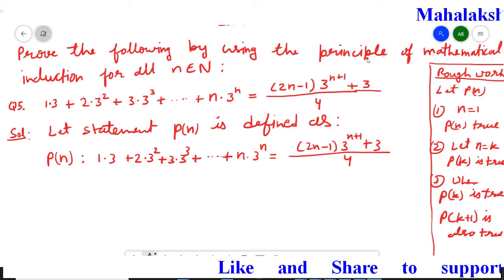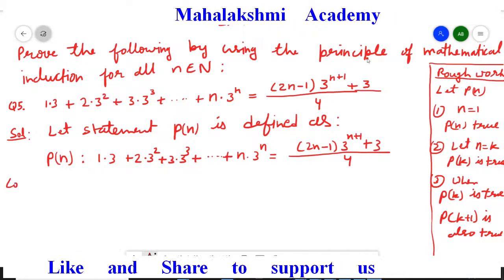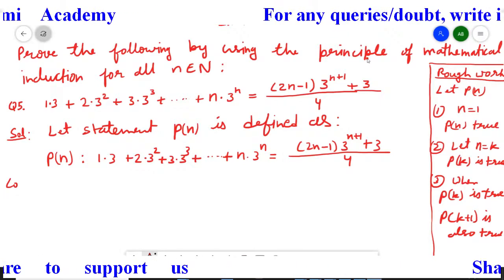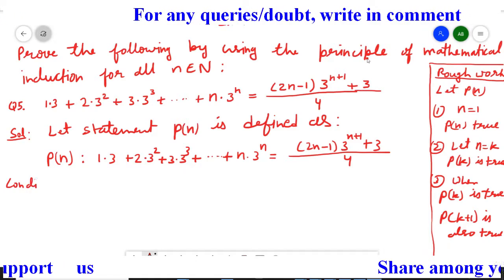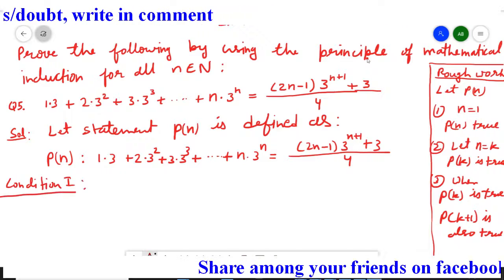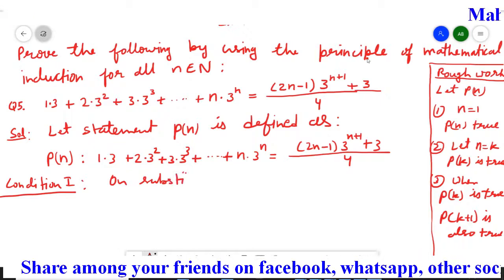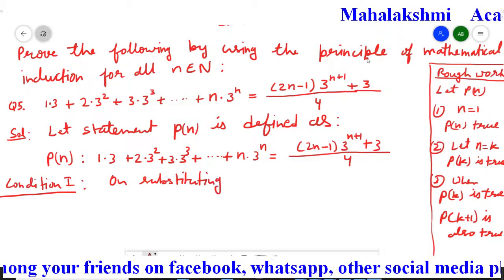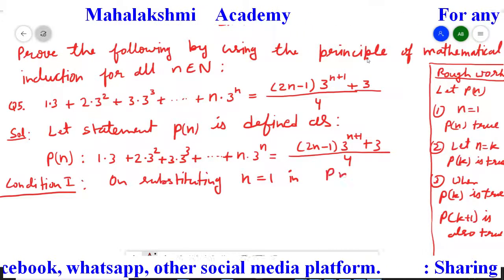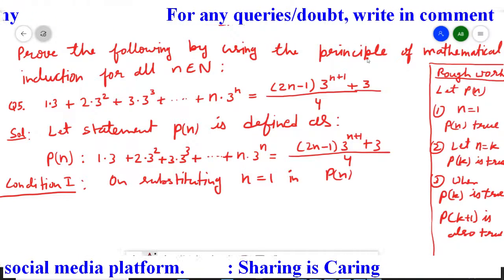Now step 1, for n equal to 1 we have to prove it's true. So we write here condition first. These are the 3 conditions of principle of mathematical induction, so one by one all the conditions we have to prove. So I will write here the topic, condition first. So in condition first, on substituting n equal to 1, first we have to put it in left hand side and then in right hand side.